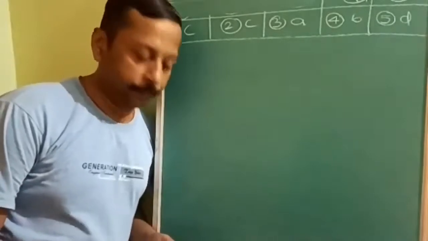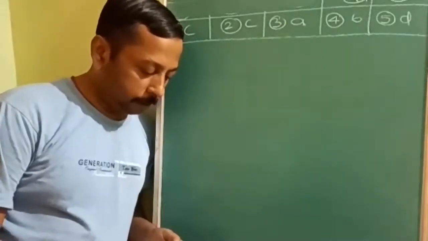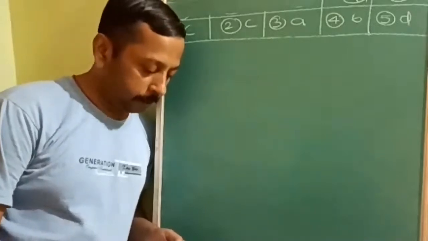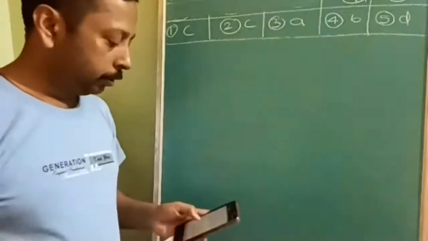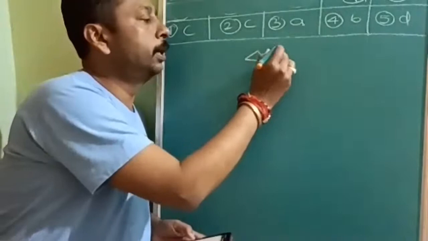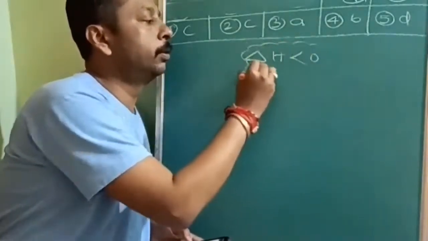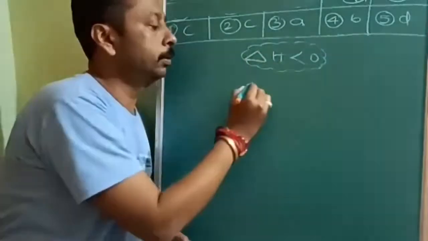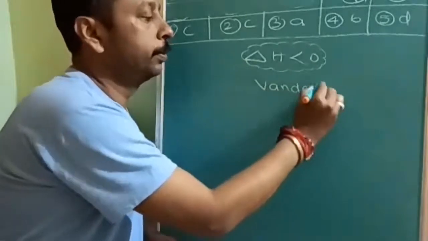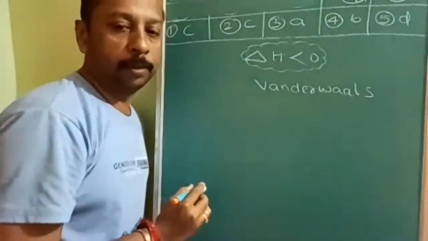Then the third question: which one of the following is not applicable to the phenomenon of adsorption? For everything, whether physisorption or chemisorption, delta H will always be negative because bond formation will be there. If it is physisorption, van der Waals bonds will be there.